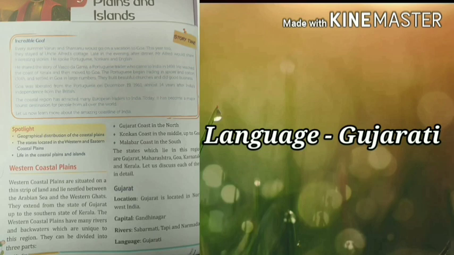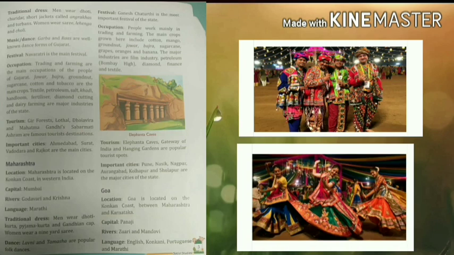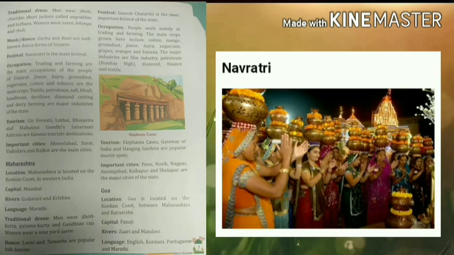Now regarding traditional dress. Men wear dhoti, churidar, short jackets called angrakhas and turbans, and women wear sari, lehenga and chole. Now regarding music and dance. Garba and Ras are well-known dance forms of Gujarat. Now festivals. The main festival is Navratri.